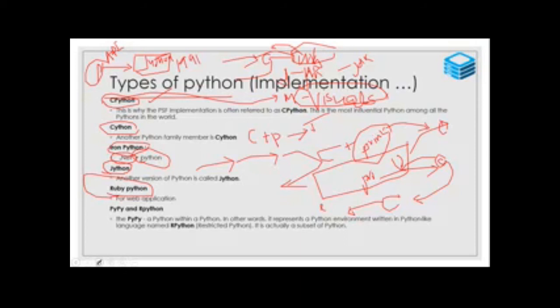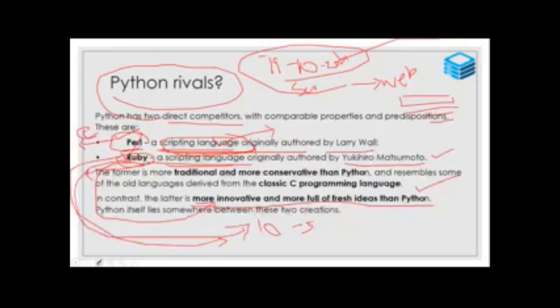The basic library. Initially, all programs, whatever they may be, are written in C. I already said that Perl is written in C. Perl is written in classic C programming language. It's a scripting language like JavaScript and VBScript, but it's advanced. Compared to JavaScript and VBScript, Perl is advanced level.